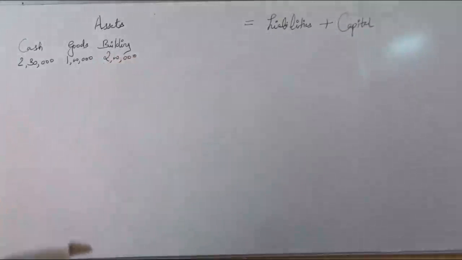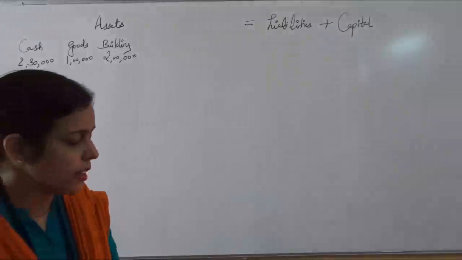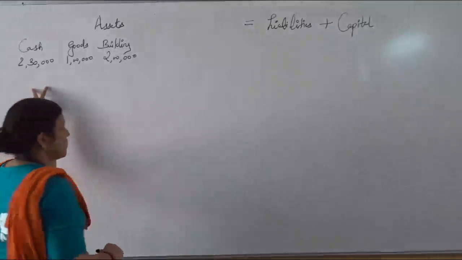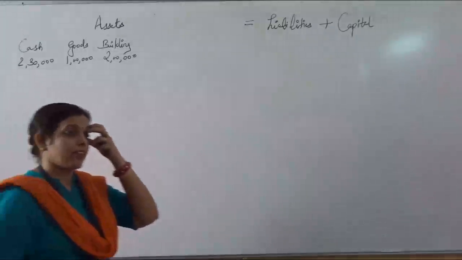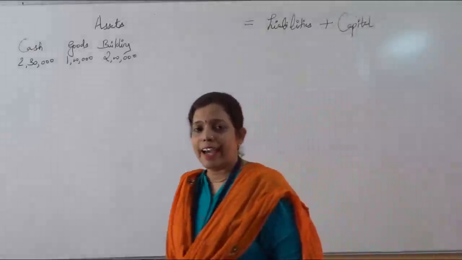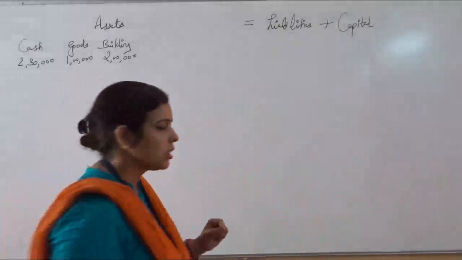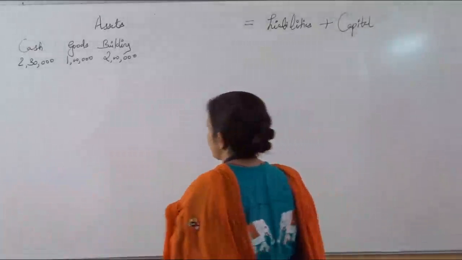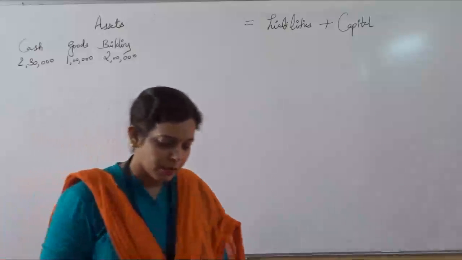Now the total of all these three will make the capital, as we have stated in the definition of capital. What is capital? It's not only the amount which is invested. It can be the amount or goods which are invested in the business. Do the total and write it in the capital side.